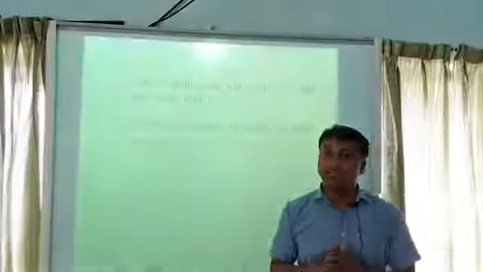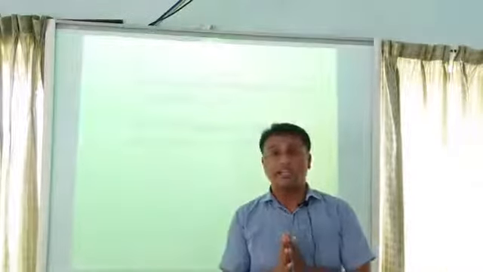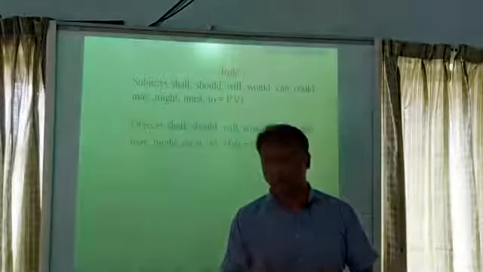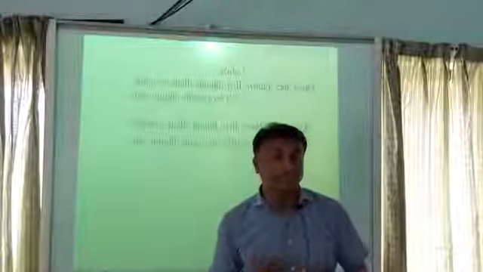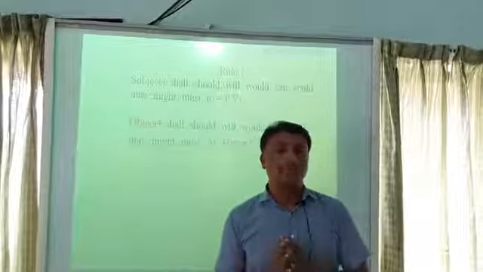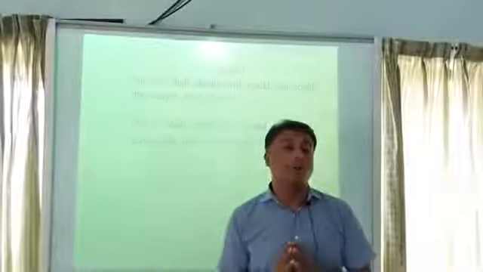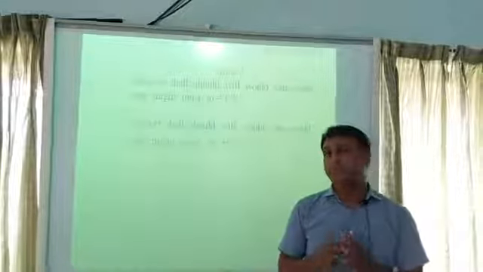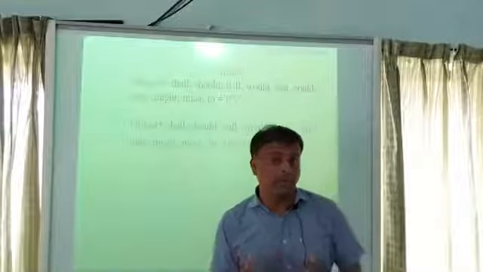Now again the question is, how will we understand that this sentence is in active mood or this sentence is in passive mood? If the sentence starts with a subject, then it is called active voice, and if a sentence starts with an object, then it is called passive voice. If the sentence is in passive mood, the modal auxiliary is followed by be.